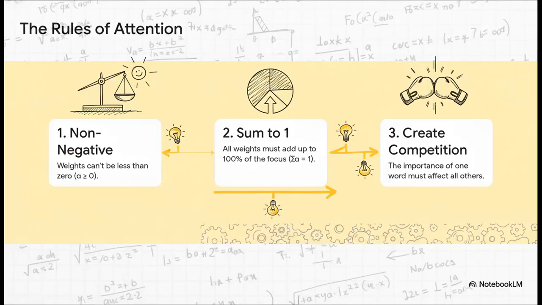Okay, rule number 1, all the weights have to be 0 or more. You can't have negative importance, right? Rule 2, and this is the big one, all the weights for all the words have to add up to exactly 1. That's 100% of the spotlight, no more, no less. And rule 3, the function has to create competition. It has to understand that giving more attention to one word means you're automatically taking it away from the others.